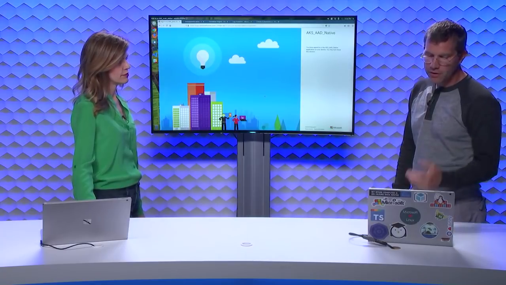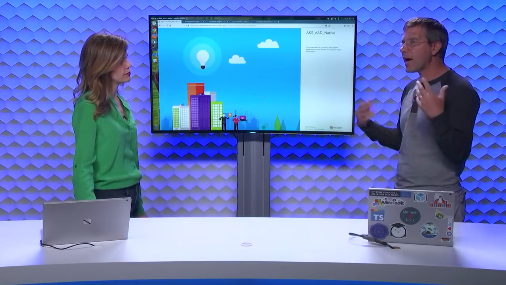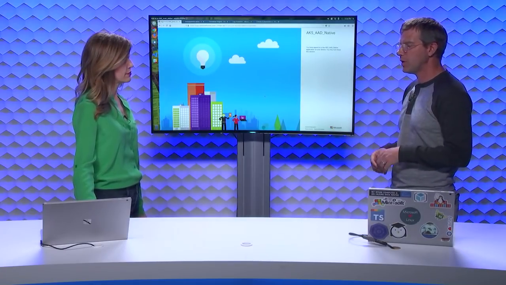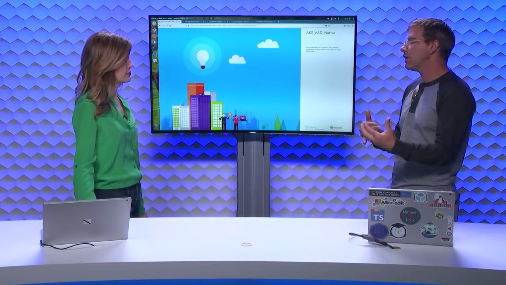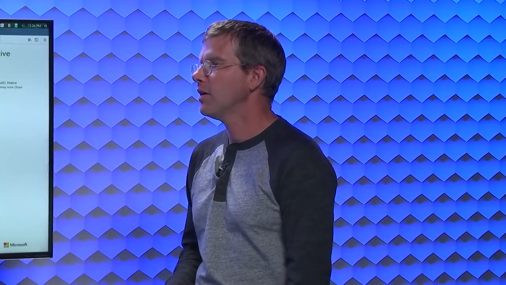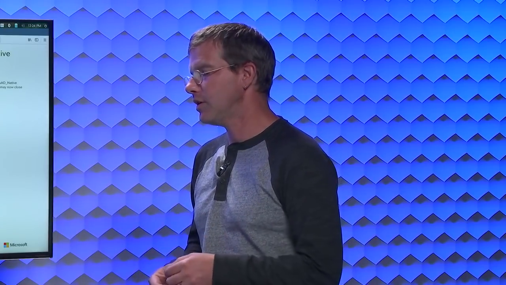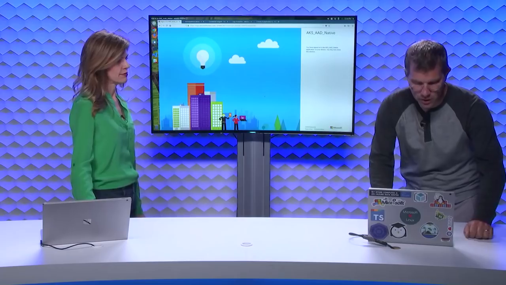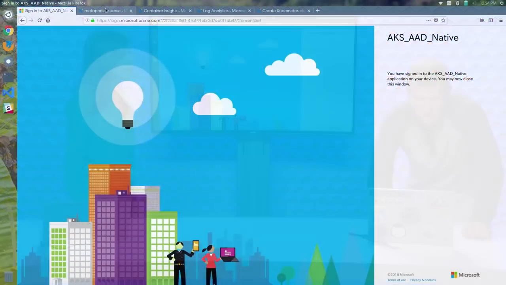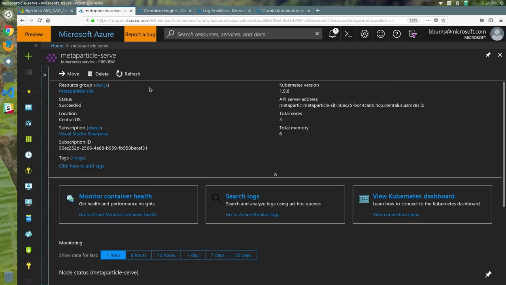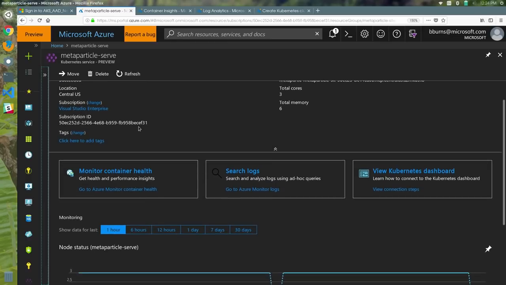But then, of course, in addition to access, it's also really important to enable people to view, visualize and debug their application. Without a doubt. Once people have deployed applications in Kubernetes, we actually make it pretty easy in the portal to monitor. I can give you an example of that. I have over here a Kubernetes cluster that I've created. And what you can see here is I have these panes which give you access to container health, the Kubernetes dashboard, or search logs.